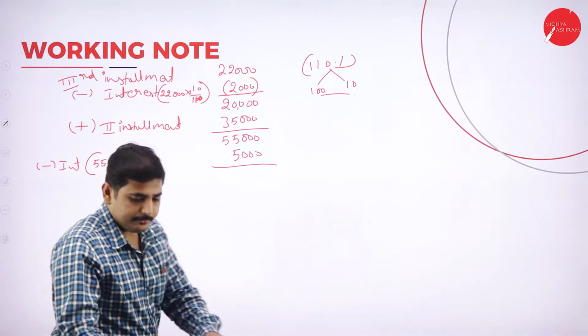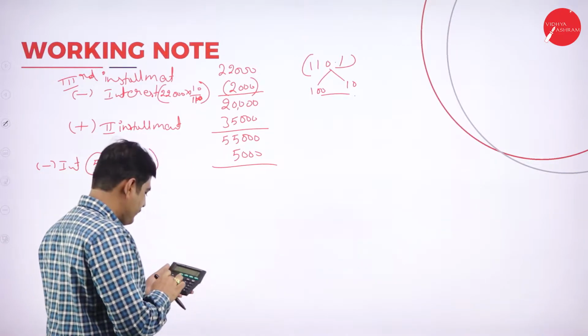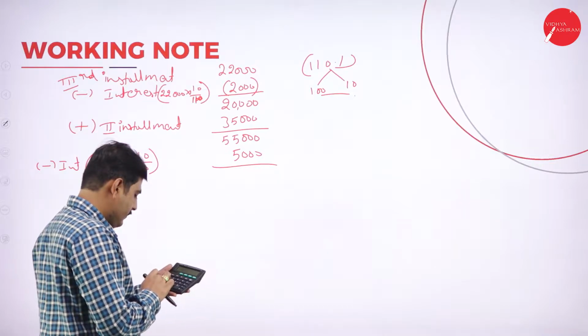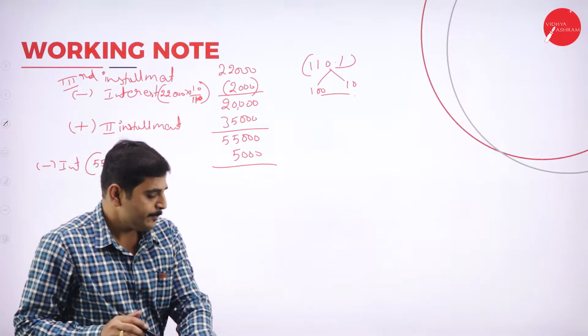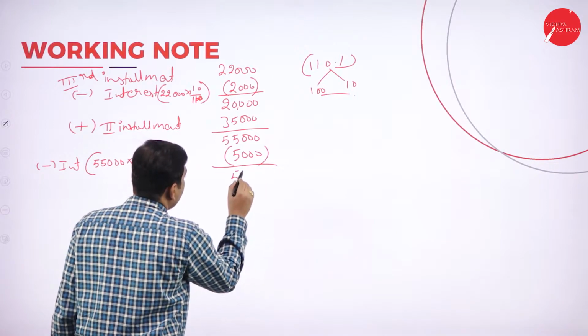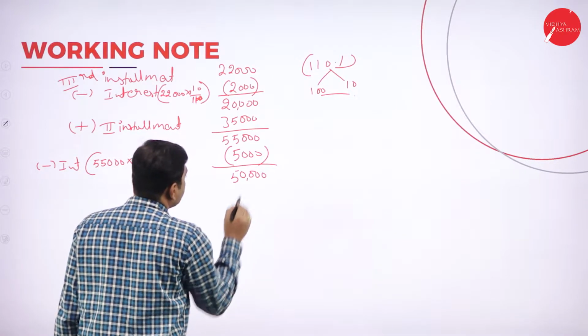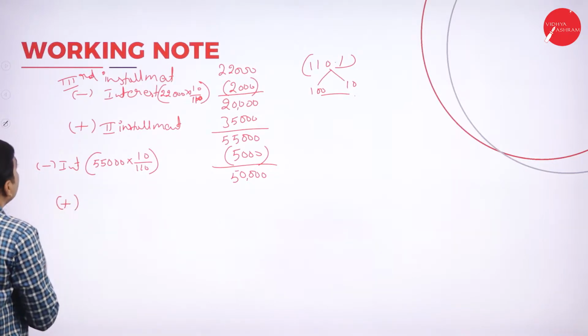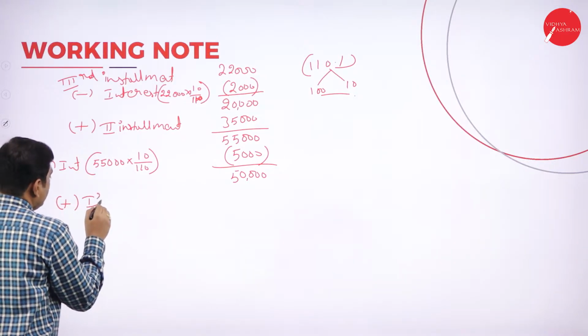Let's calculate. 55,000 into 10 divided by 110 is 5,000. If you deduct this 5,000, you'll get 50,000. Again, add the first installment.